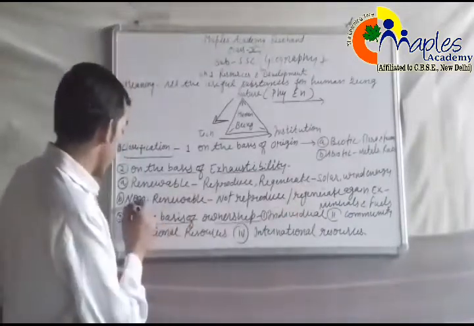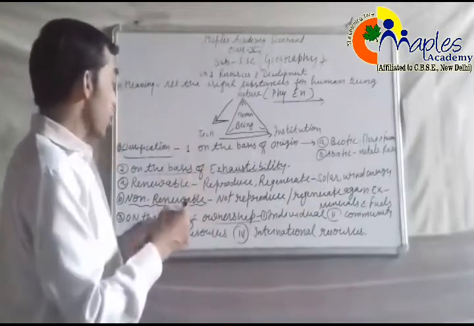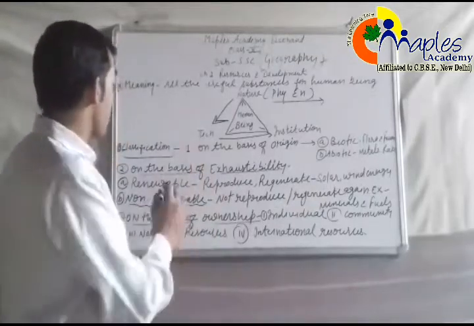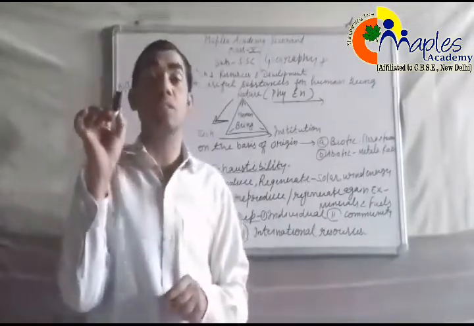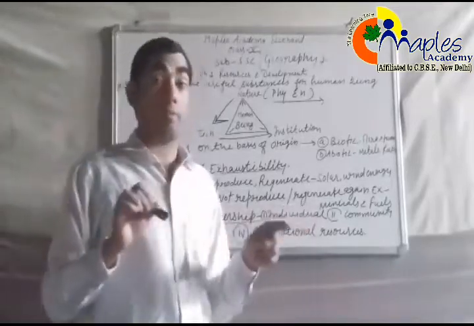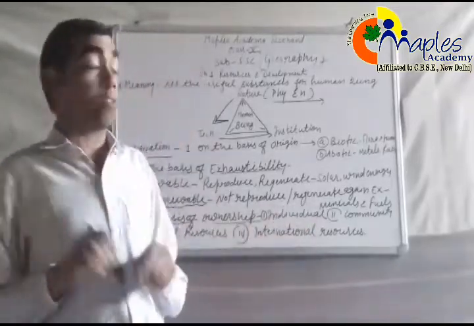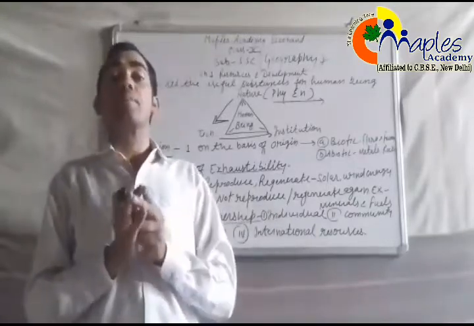Then non-renewable resources. What are non-renewable resources? Non-renewable resources are the opposite of renewable. These resources are not reproduced and do not regenerate again, and they also have a very important economic value in our life, but they take millions of years to form.